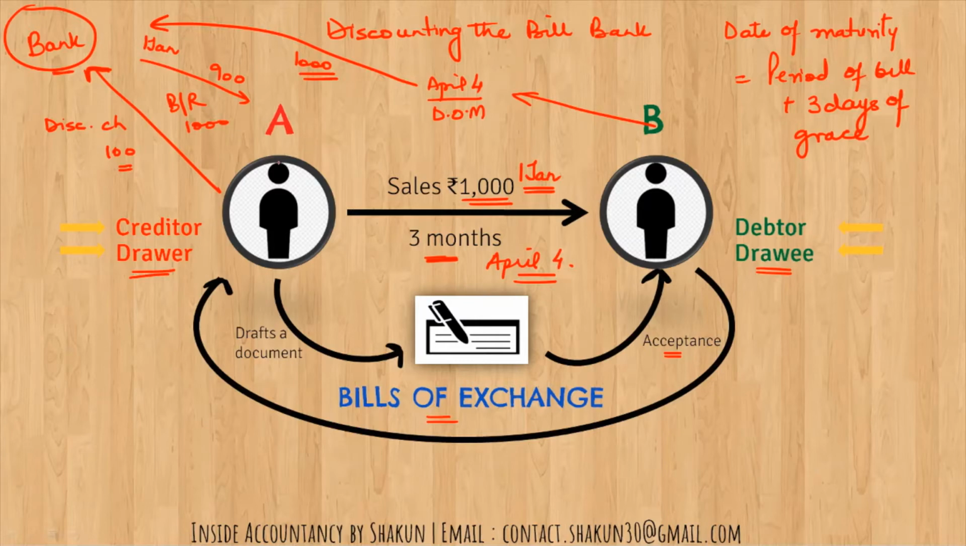A had to receive money. A already received it from the bank. B had to pay money. B paid it on the date of maturity, but not to A, to the bank. This is known as discounting the bill with the bank.